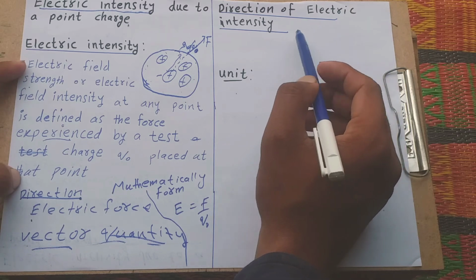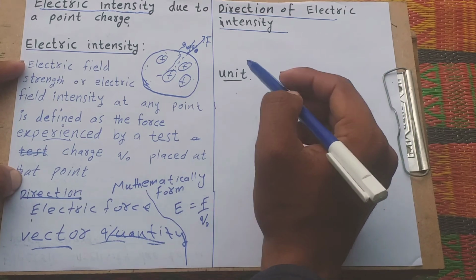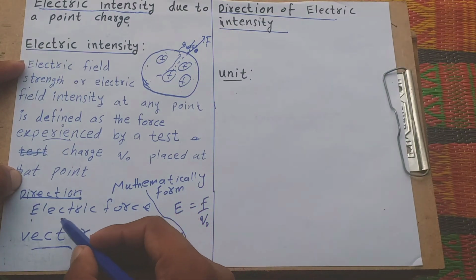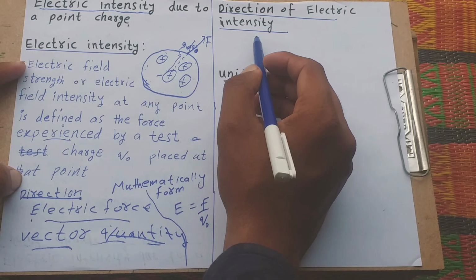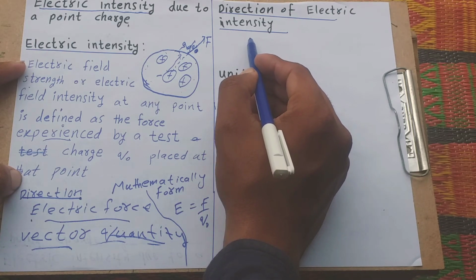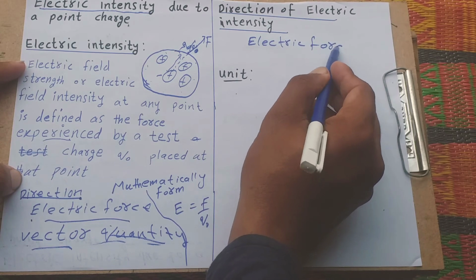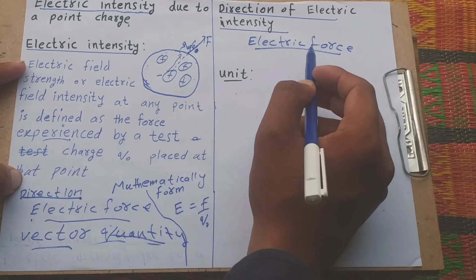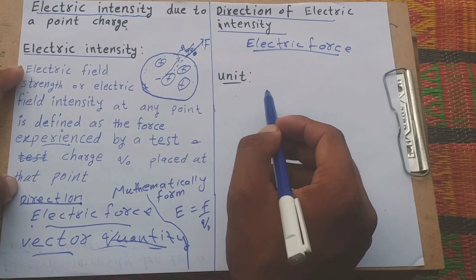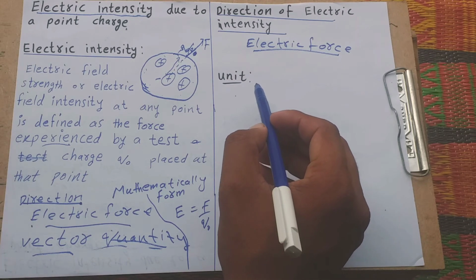Direction of electric intensity: we know the direction of electric intensity is the same as that of electric force, already explained here.